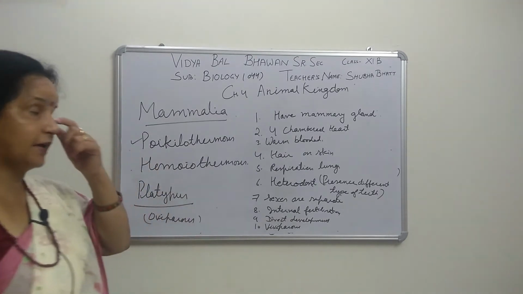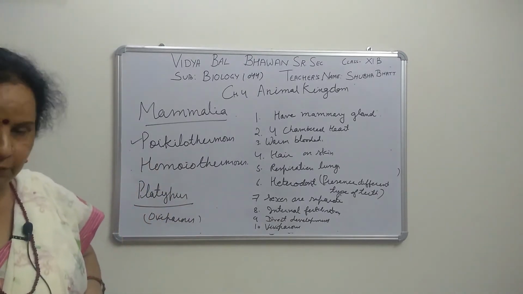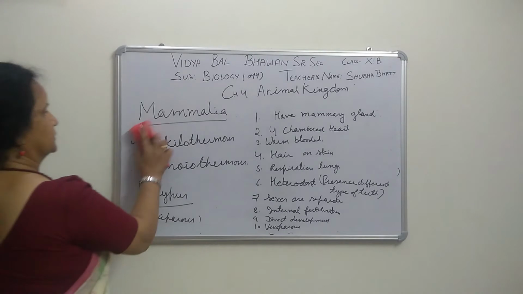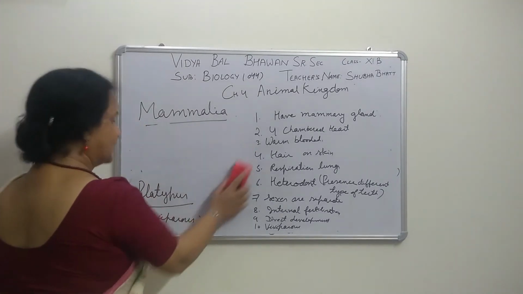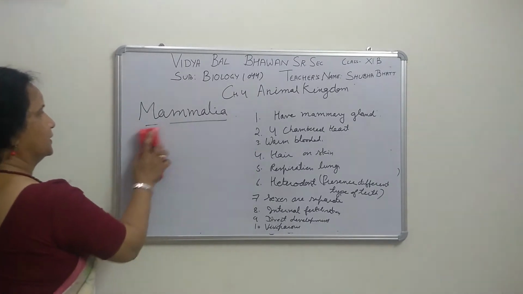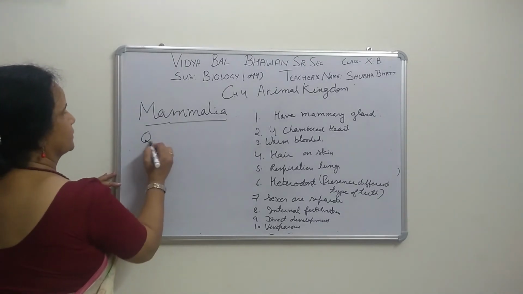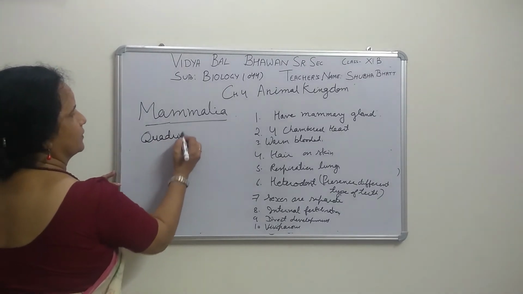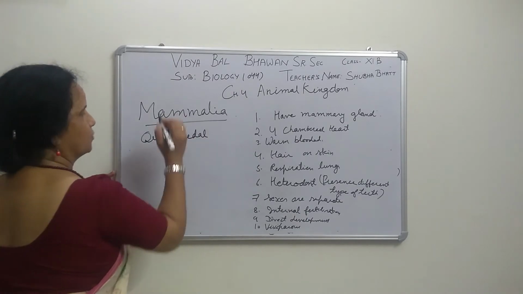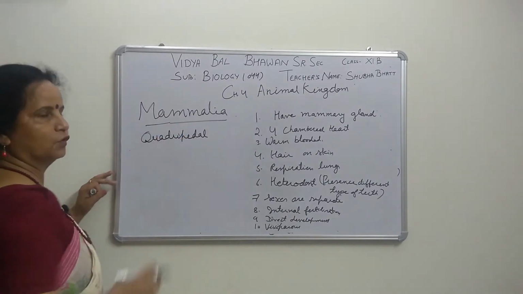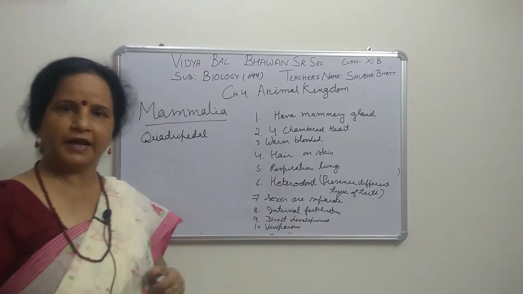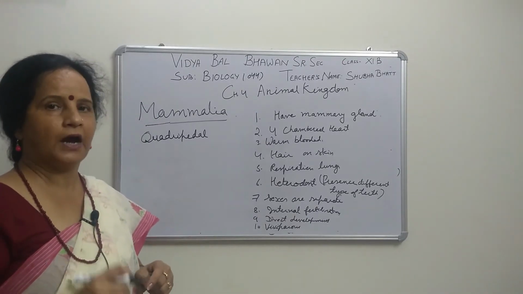Now mammals show one more thing, bipedal movement and quadrupedal movement. I am telling both. Quadri means four legs. We have 4 limbs, one pair of forelimbs and one pair of hind limbs.